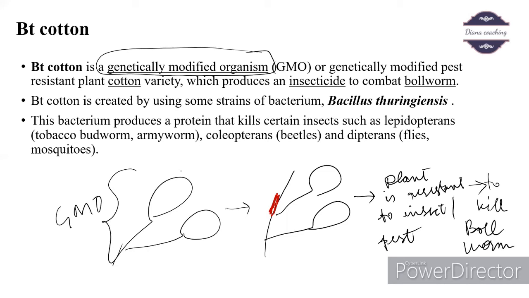Bt cotton is created by using some strains of the bacterium Bacillus thuringiensis. This bacterium produces a protein that kills certain insects such as lepidopterans, coleopterans, and dipterans. So it's actually able to produce a protein which is referred to as a cry protein.